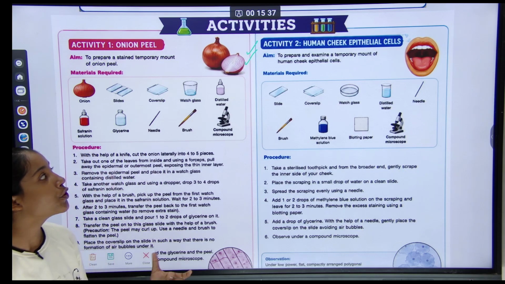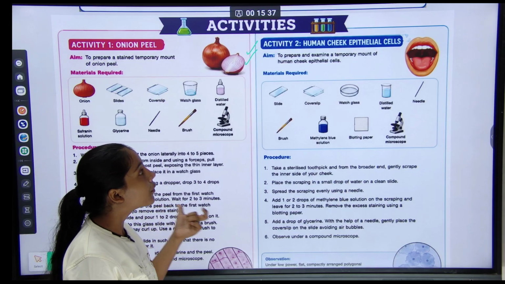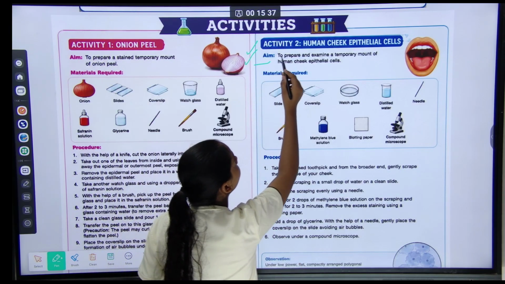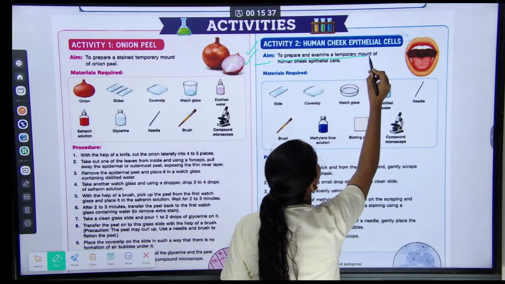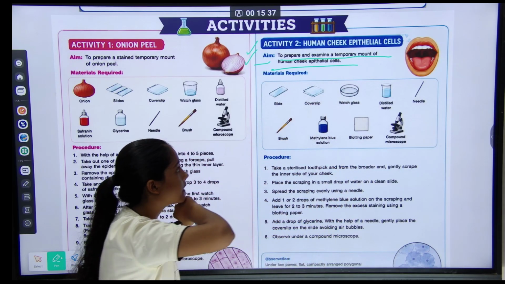Activity 2. Human cheek epithelial cells. Aim: to prepare and examine a temporary mount of human cheek epithelial cells.